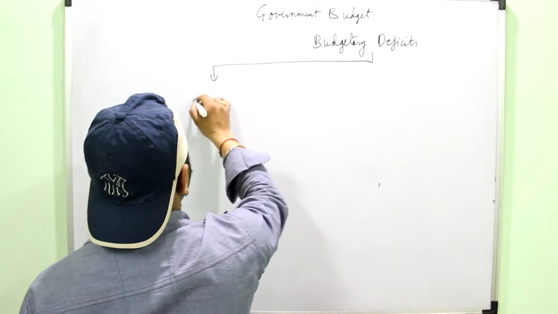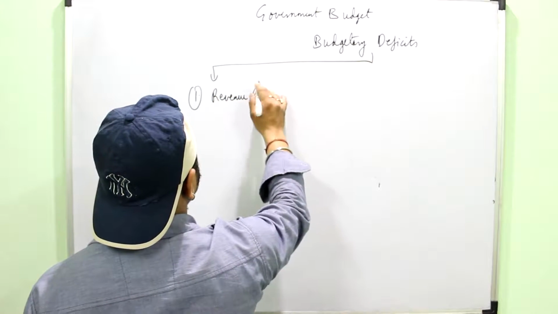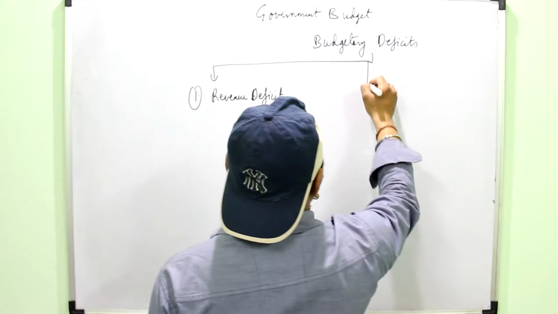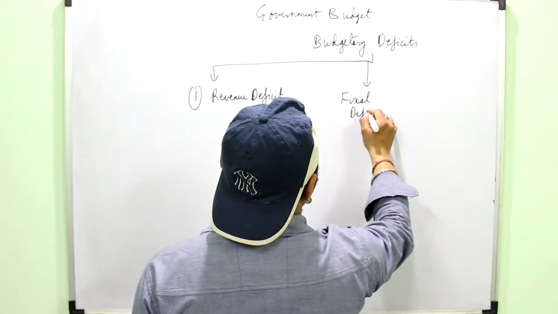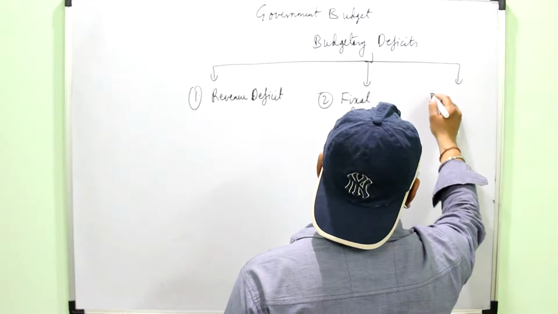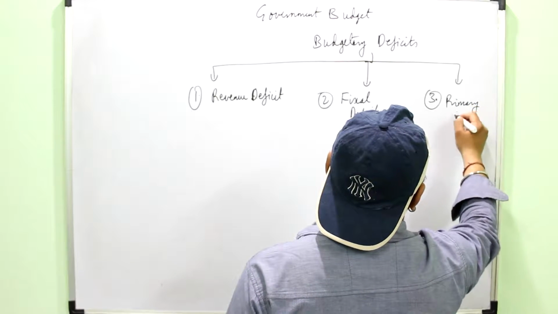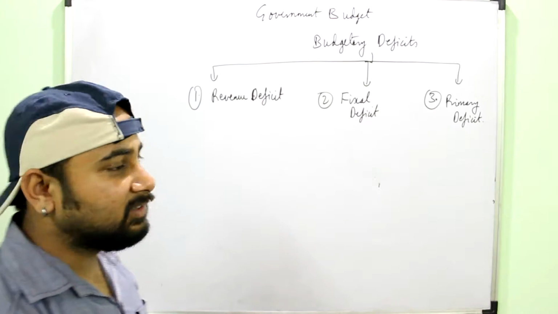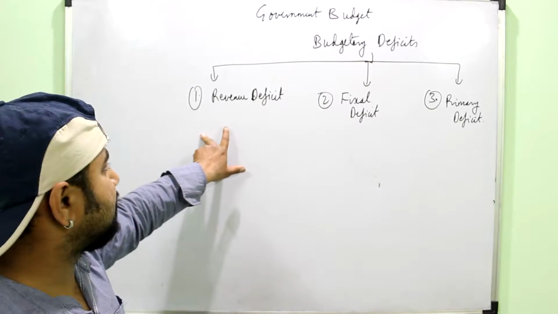There are three types of deficits. First is revenue deficit. Second is fiscal deficit. Third is primary deficit. Okay, so these are the three types of deficits which can occur in your budget.